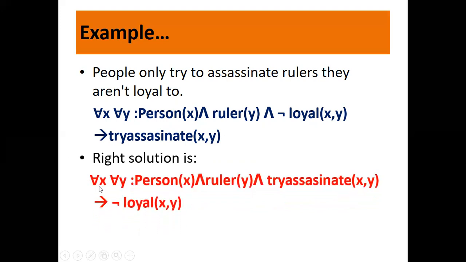Again, you have for all x, all y, x is a person, y is a ruler, and x will try to assassinate y only if x is not loyal to y. This is implies here. Is it fine? This is the right statement. Shall we go ahead?